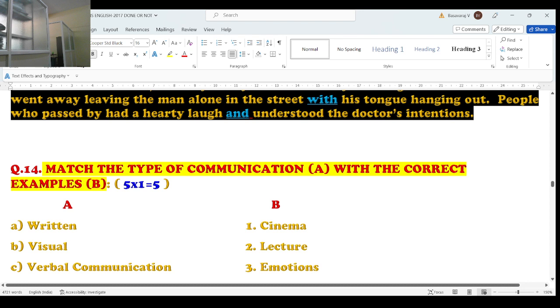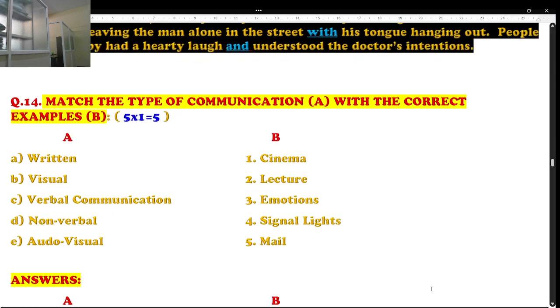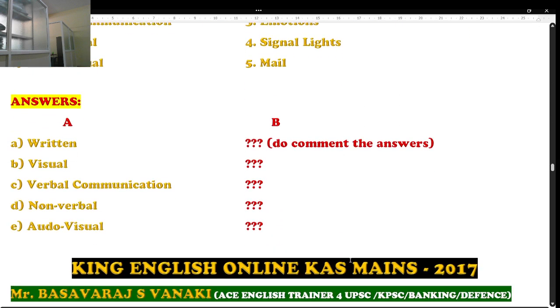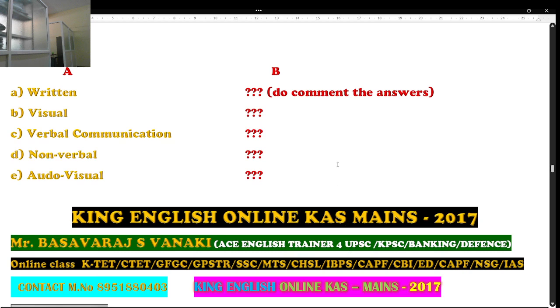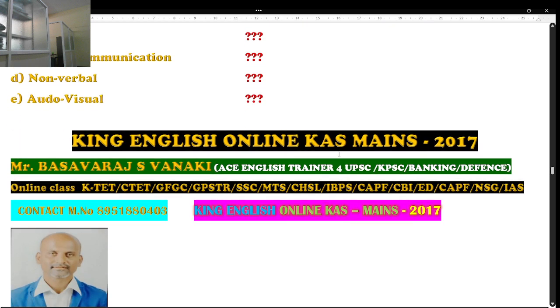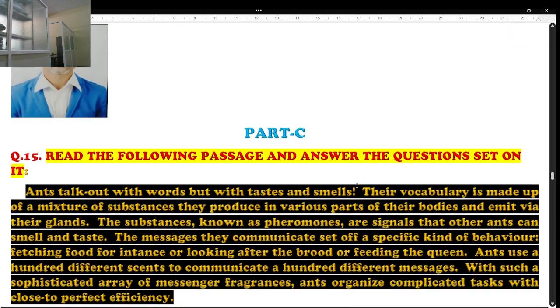Students, hope you are getting the idea. If I am not wrong. Okay, let's see the rest of the part. Students, written is given visual, verbal communication, non-verbal, audio-visual, and options are cinema, lecture, emotions, signals, and mail. Can you please comment me with the right answers? Please go on.